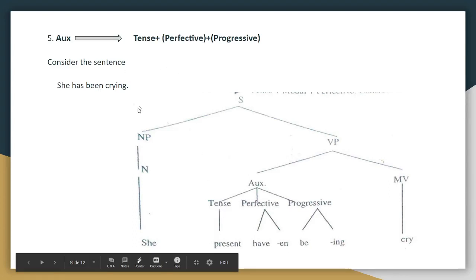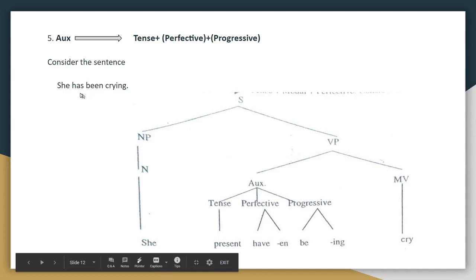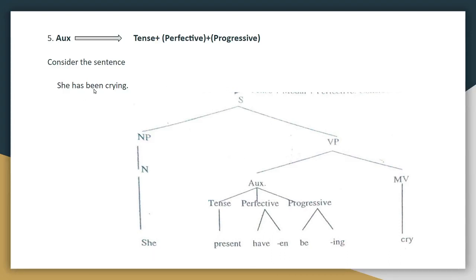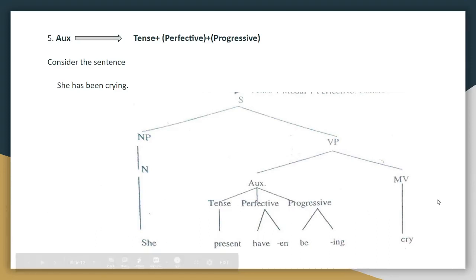Tense, undoubtedly it is present tense. Then perfective, we have to divide it into have plus en, and not has plus en, because everything should be written in the original form. So have plus en, then there is the progressive form, that is be plus ing, and then we have our main verb. So this is how you should split a sentence according to the fifth combination.